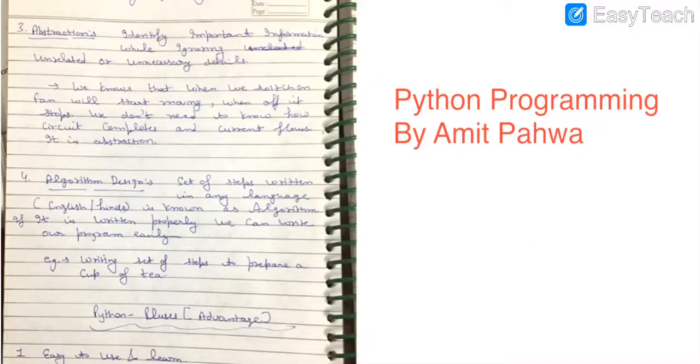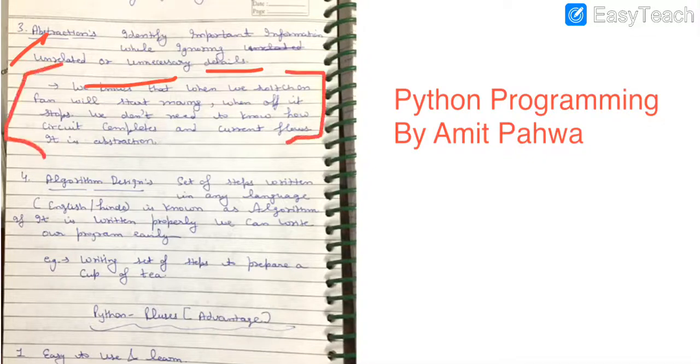Now after decomposition and pattern recognition, the next characteristic is abstraction. Abstraction means showing necessary information and hiding unrelated or unnecessary parts from the users. Suppose we want to turn on the TV, then what we basically do, we turn on the switch, we use the remote control, and thereafter its working will start.